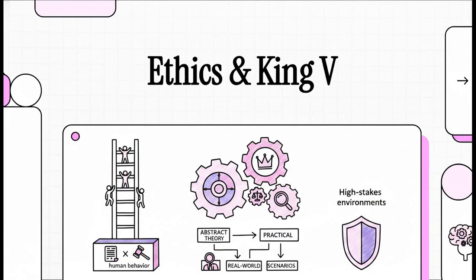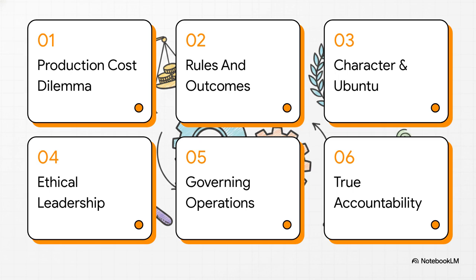Our goal? To understand the why and the how step by step, so you can confidently apply these to real-world business scenarios. So here is our roadmap for today. First, we'll tackle the production cost dilemma. Then, evaluating rules and outcomes, followed by character, community, and Ubuntu. After that, we'll hit King V ethical leadership, King V governing operations, and finally, compliance and true accountability.